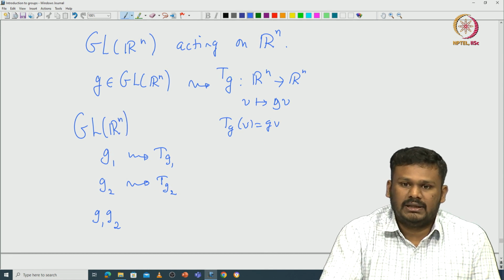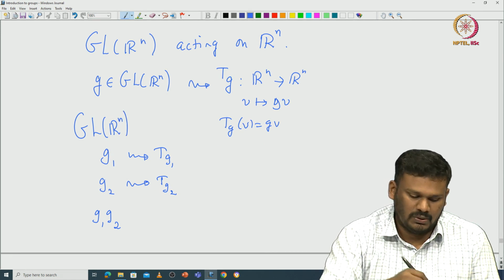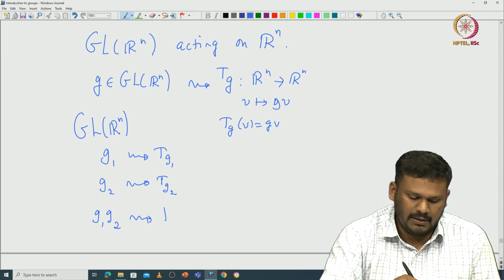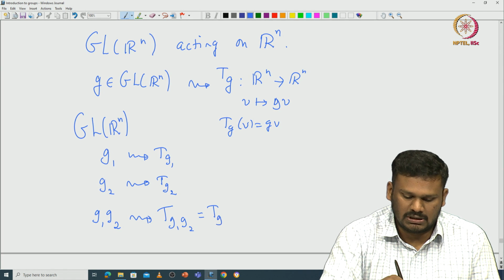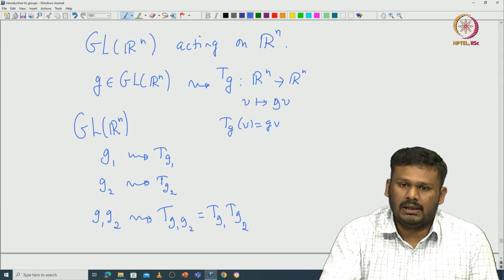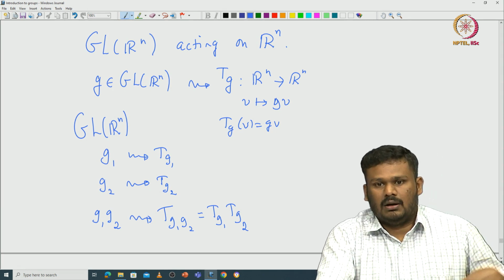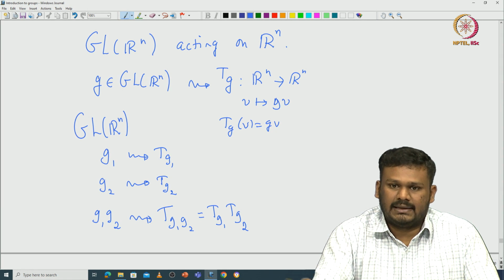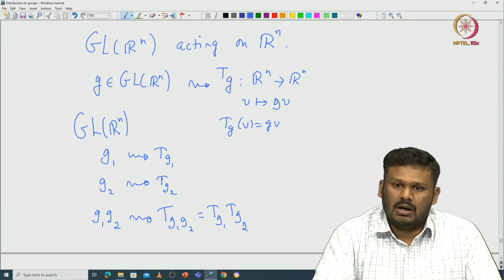Then what do you expect? You naturally expect, when you look at the image of Tg1, Tg2, that it should be just the product of Tg1 and Tg2, which is just a composition. So, this is the meaning of this group acting on this set capital X. The group law also should be preserved.